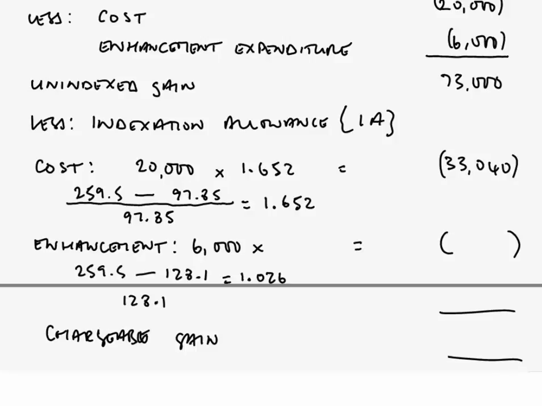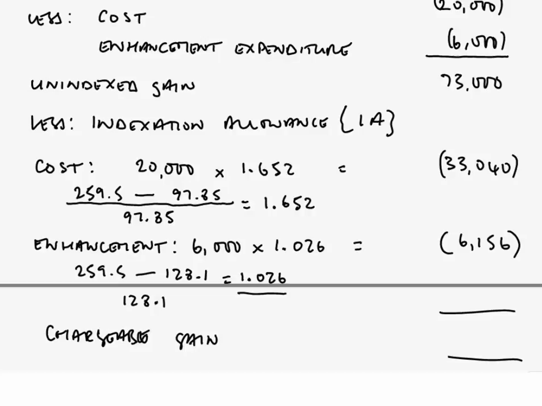Well, hopefully if we're both indeed using our calculators the right way, our indexation factor should come out at 1.026 there, being the RPI now at month of disposal, 259.5, minus what it was when we incurred the expenditure, 128.1, all over 128.1, and take it again, as we said, to 3 decimal places. That would be 1.026 we've established, multiply out by £6,000, and that should be 6,156. We've now got our figures of available indexation allowance, and we deduct those from our unindexed gain.